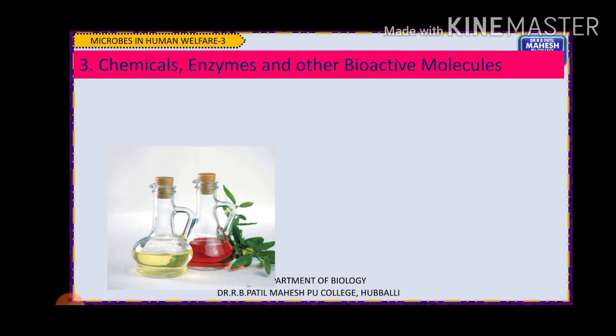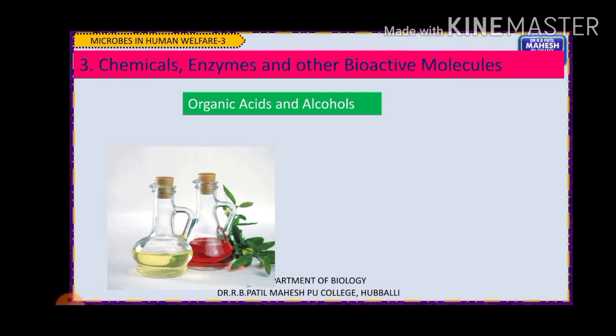Remember, children, the points to remember here are mainly the microbes used for the production of these and their uses. Coming to the next topic: chemicals, enzymes and other bioactive molecules, and the use of microbes in these. First let us start with organic acids and alcohols.